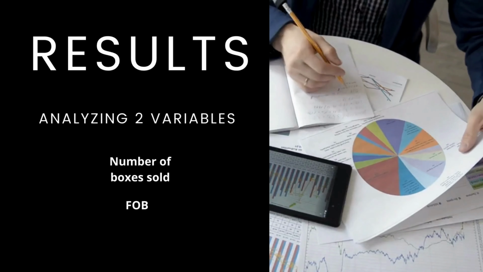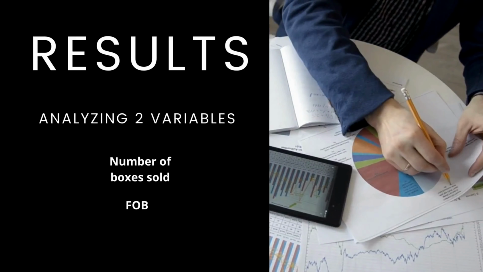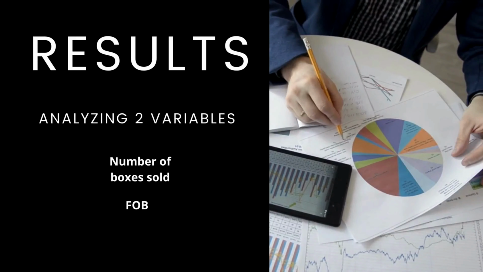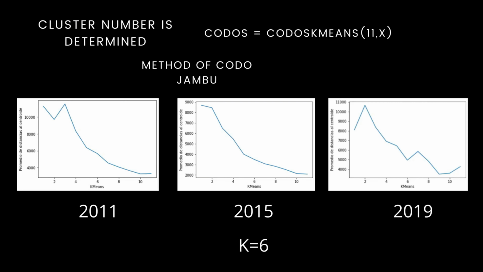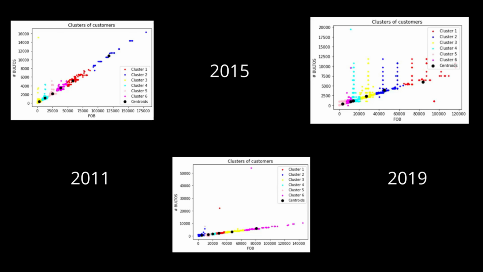Now, let's analyze the result of the first case, which used two variables, the number of boxes sold and FOB. Using the years 2011, 2015, and 2019 for example, we run the code. In these 3 years, the optimal number of clusters is 6.